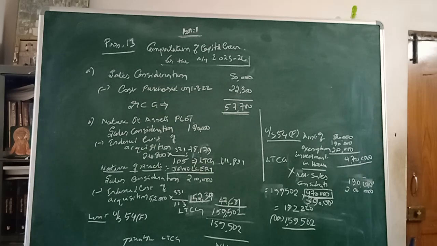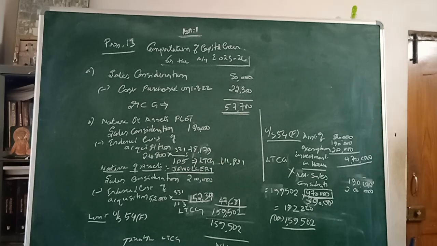When you have different blocks of assets or any one particular asset, and the amount is invested in the purchase of a new residential house, then you can claim exemption under section 54F.